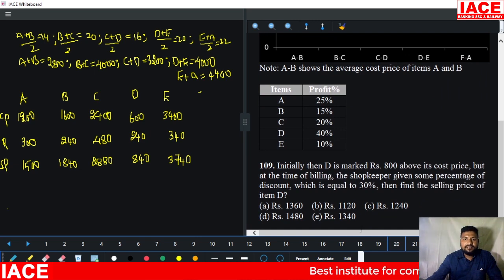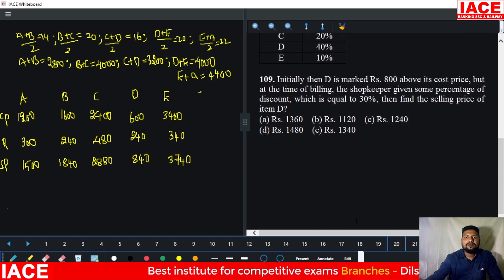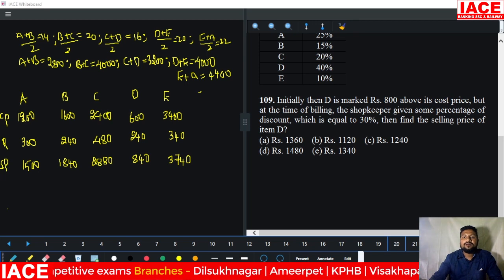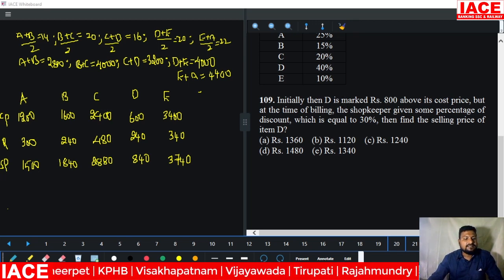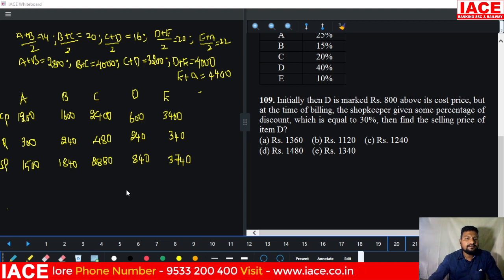But once you make the table, the questions are very easy. Okay. Initially D is marked 800 above. Basically D is 600 only. Then 600 or 800? It is 800, yeah.